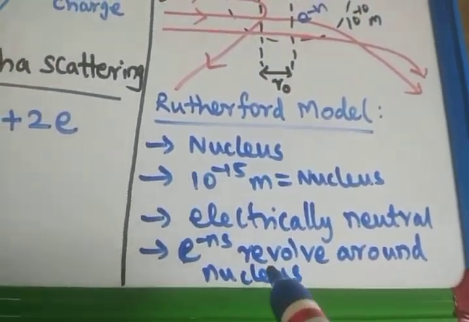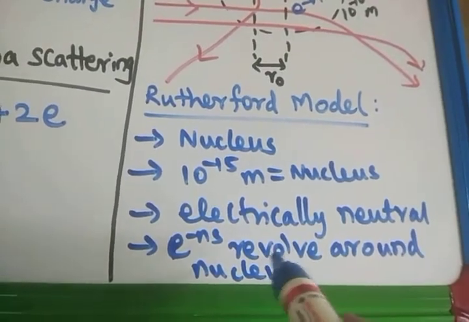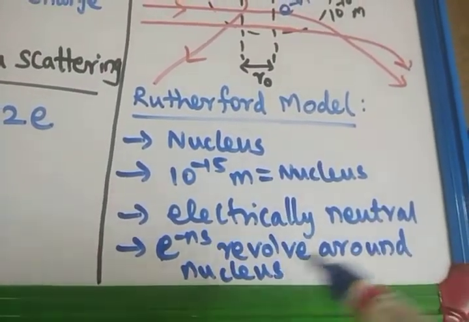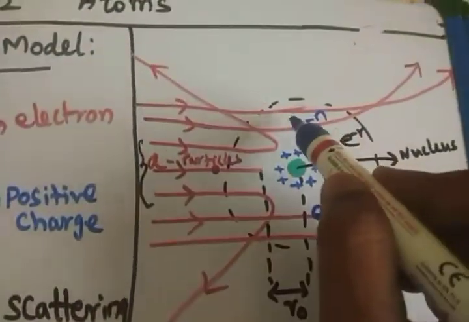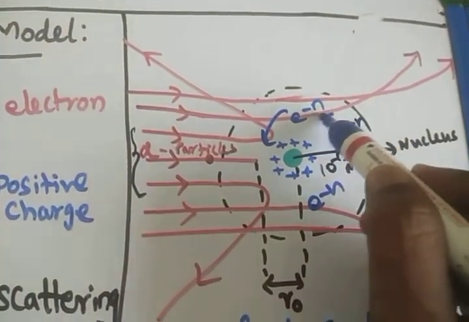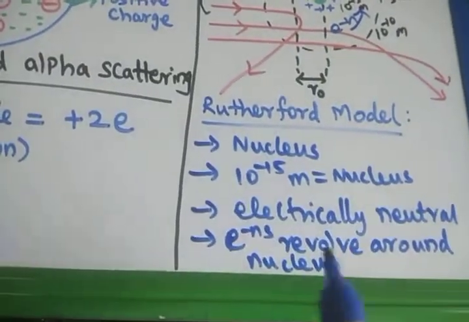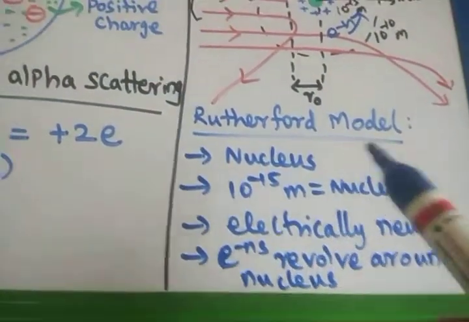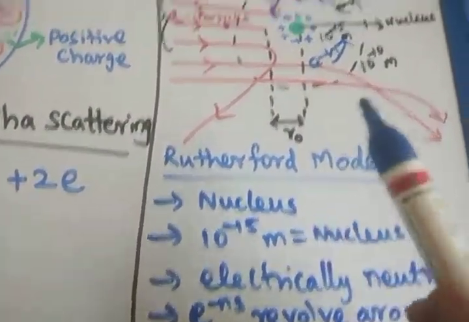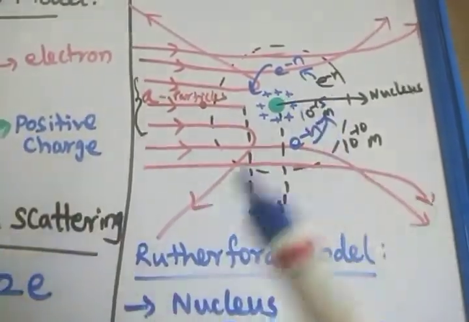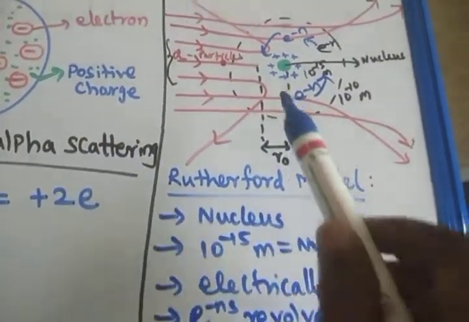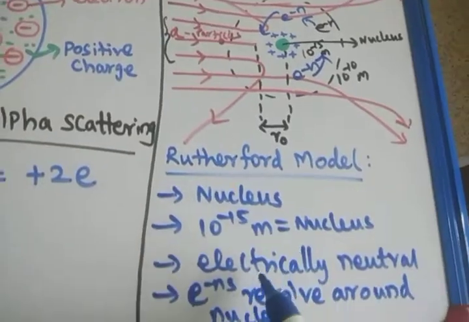Then the fourth proposal, that is the fourth model, he says that the electrons are revolving around the nucleus. That is a statement given by Rutherford in his Rutherford atom model. First one is the nucleus, in which all the positive charges are concentrated at one particular point. Then he says the size of the nucleus is 10 power minus 15 meter.